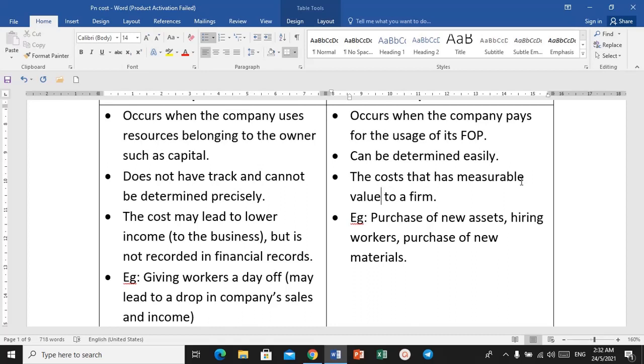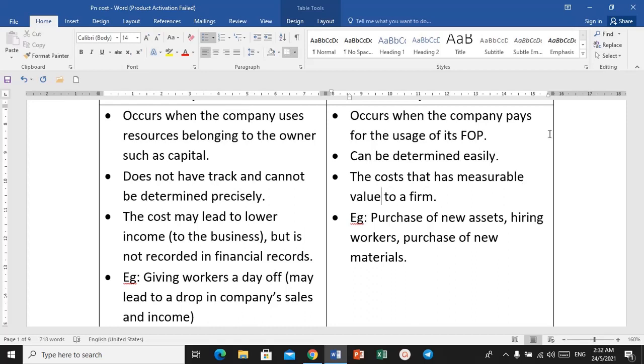So examples here, we have examples of purchasing of a new asset. When you purchase a new asset, the asset is considered as one of the company's factors of production input. Let's say the company is buying a machine in its factory. The machine will be used in production activities, so it is considered as an input. So the cost of purchasing that machine is considered as an explicit cost.